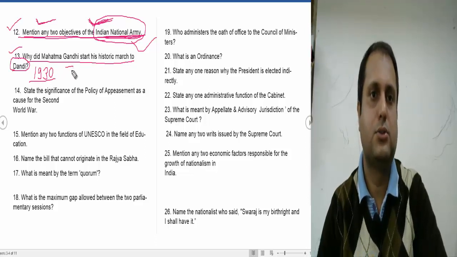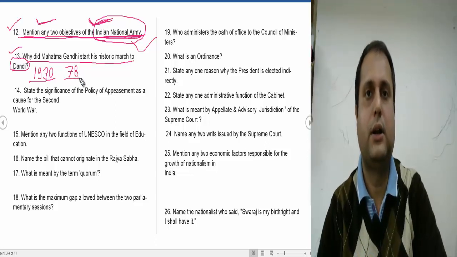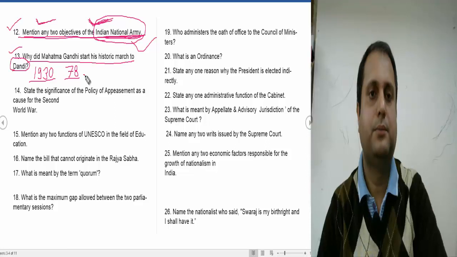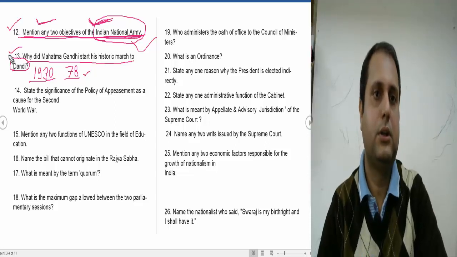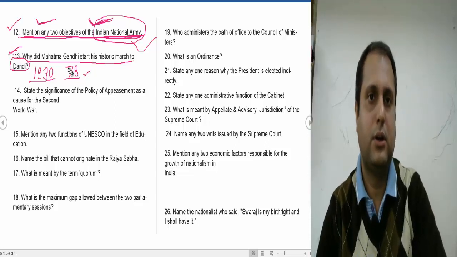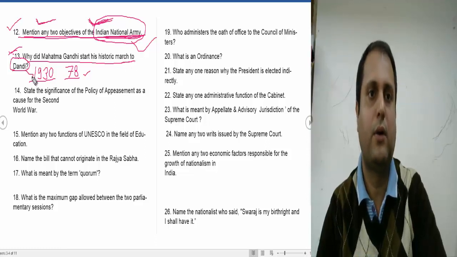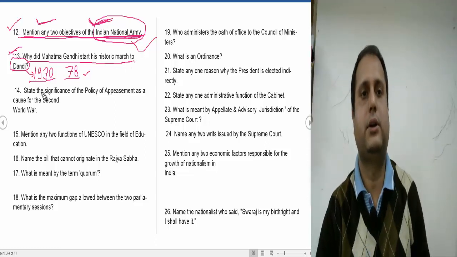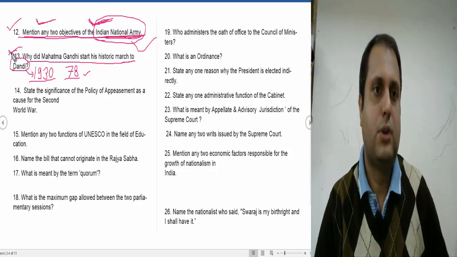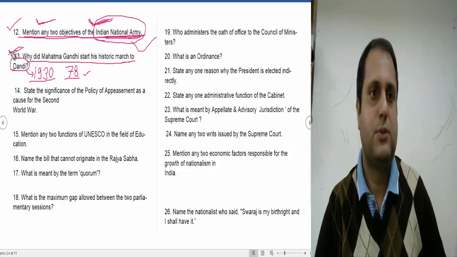There were a total of 78 members who participated in the Dandi March. We only have to write that the Dandi March began the civil disobedience movement in 1930. So you have to know this. It is very important.